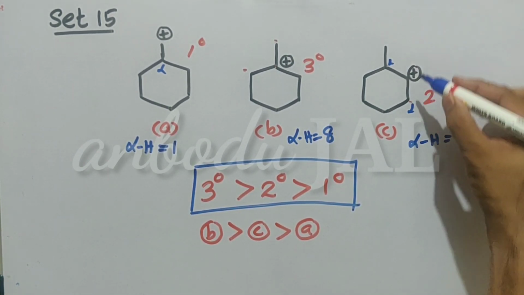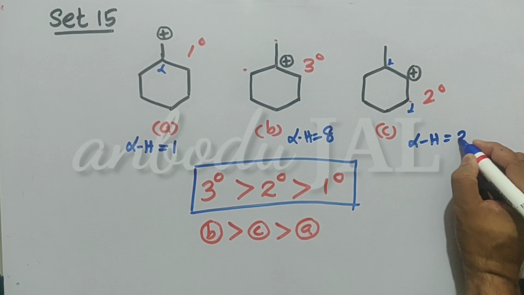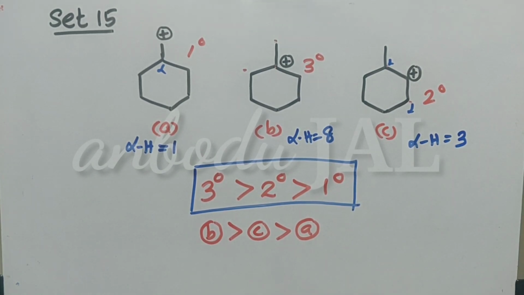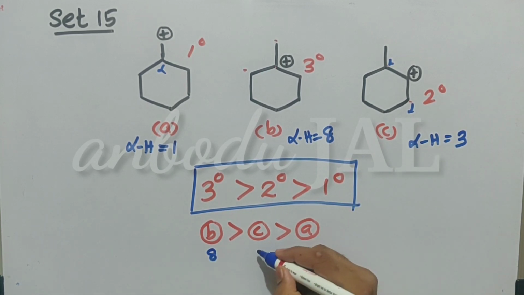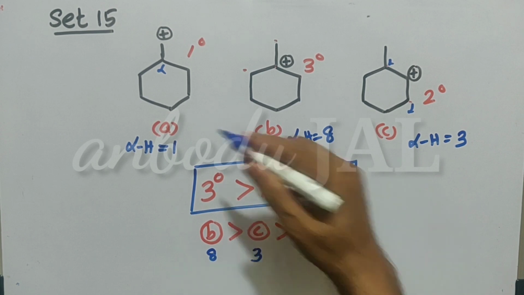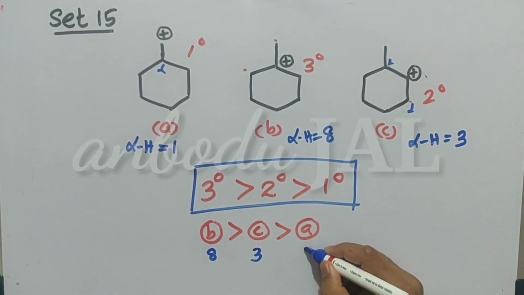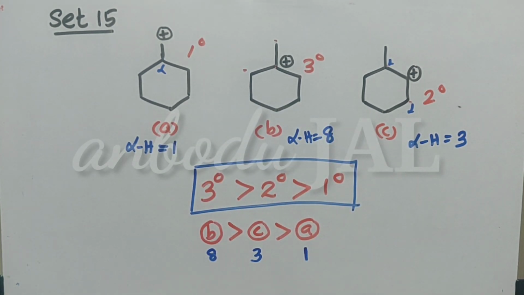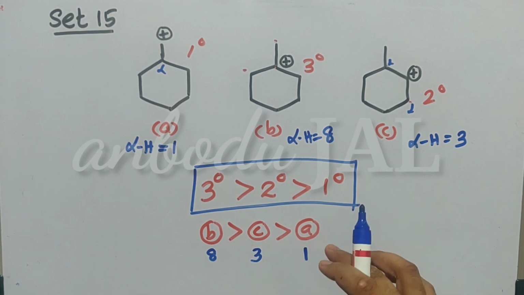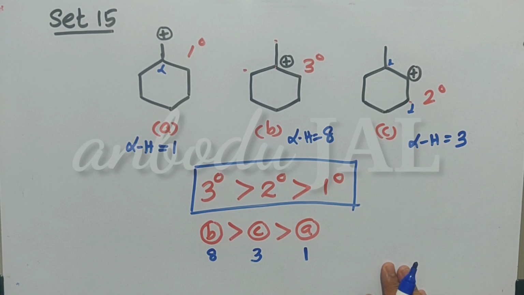So here 2 alpha hydrogen, here 1 alpha hydrogen. So total alpha hydrogen is equal to 3. In species B, 8 alpha hydrogen is there. In species C, 3 alpha hydrogen is there. In species A, only 1 alpha hydrogen is present. So as per hyperconjugation also, the order of stability is this.